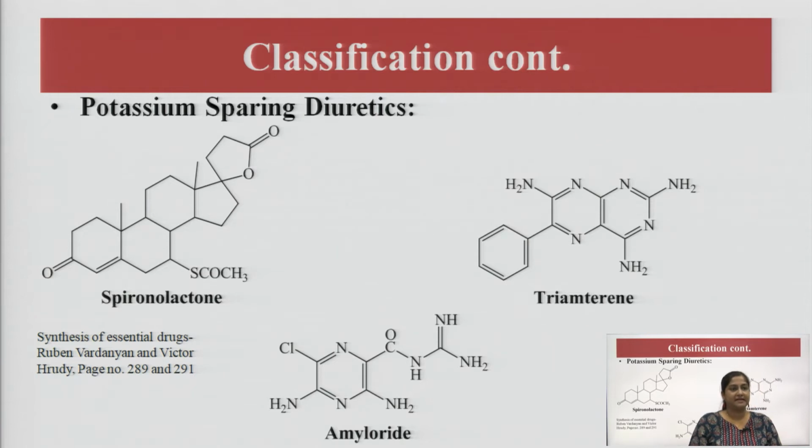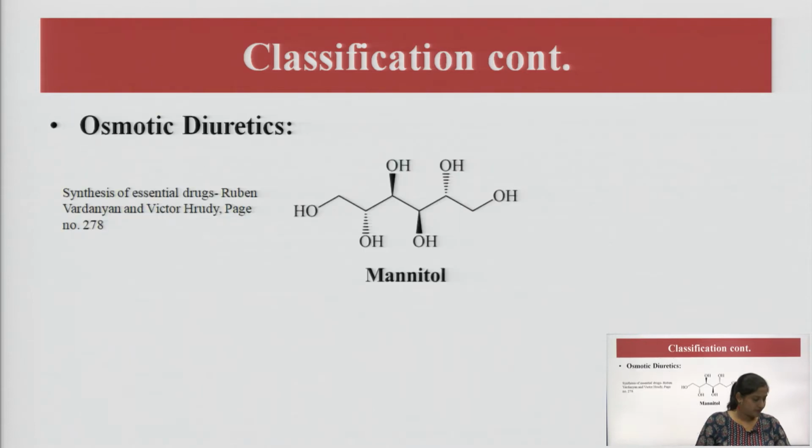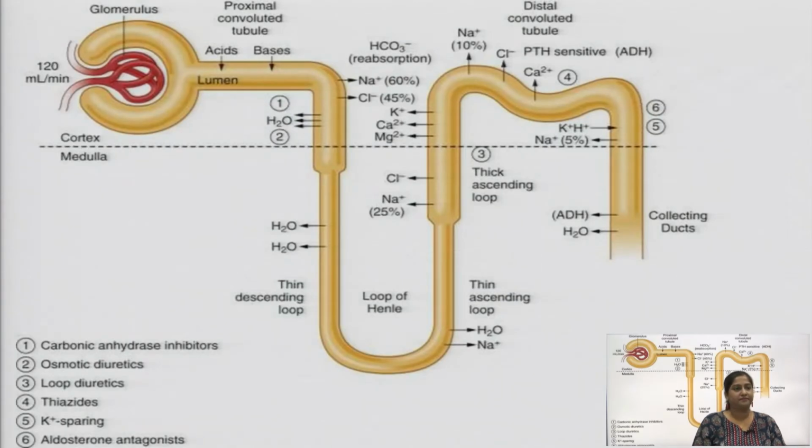The next class is potassium sparing diuretics. In this class, there are spironolactone, triamterene and amiloride. There are 3 drugs in this class, so we are going to discuss this class also. And the last class of diuretics is the osmotic diuretics. In this class, only one drug needs to be discussed, that is mannitol. So, let us dig into the topic.